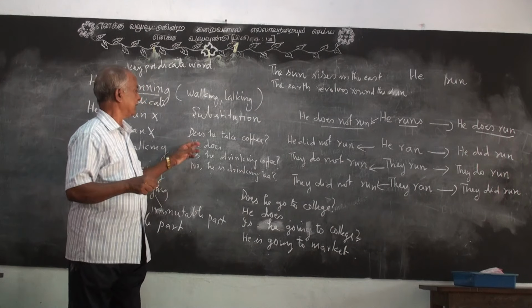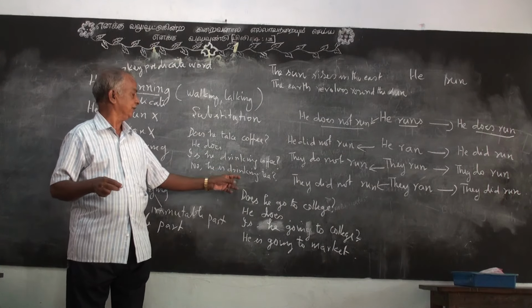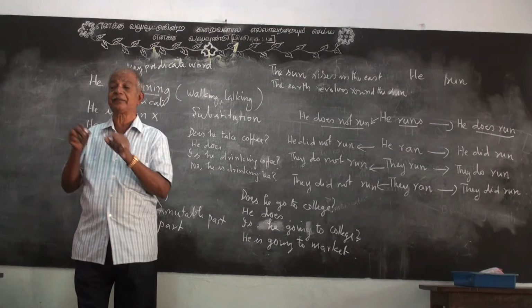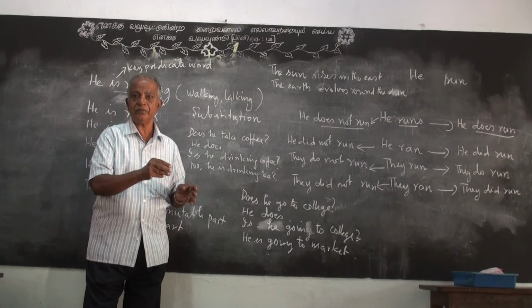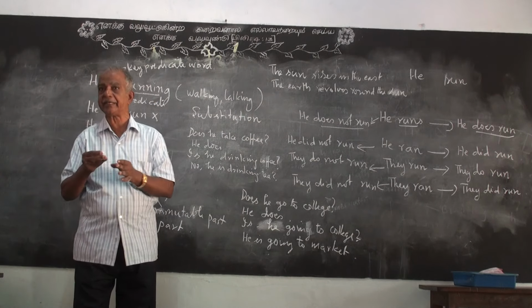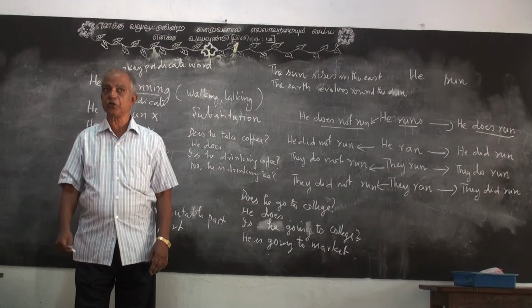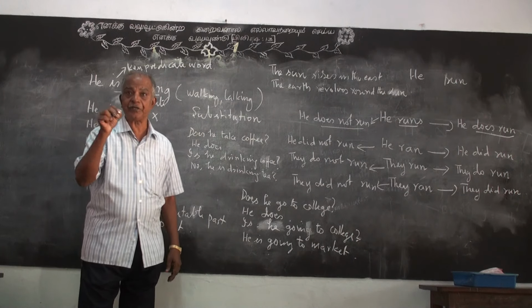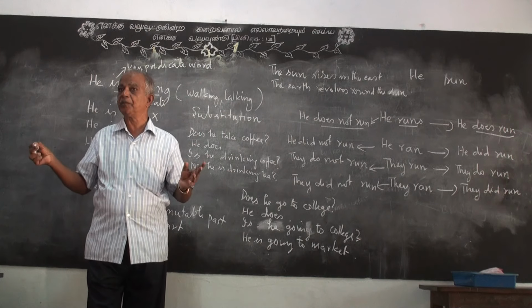Otherwise, "Does he take coffee?" "Is he drinking coffee?" "No, he is drinking tea." Right now he is drinking tea. He has the habit of taking coffee, but now he is drinking tea. So the meaning also is different.